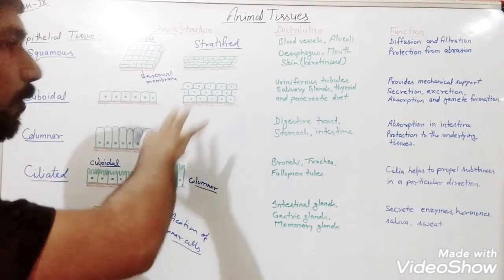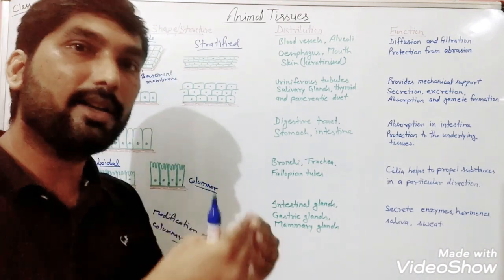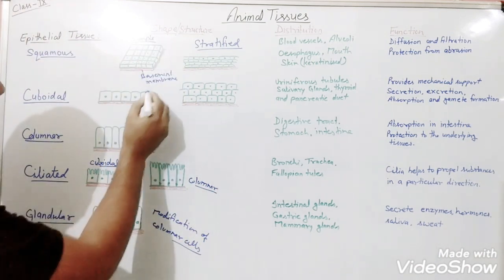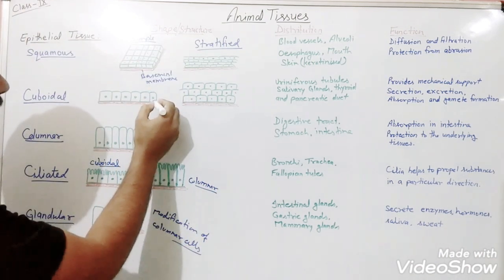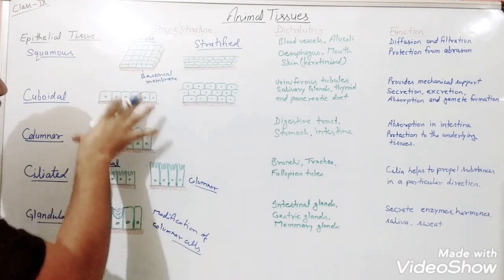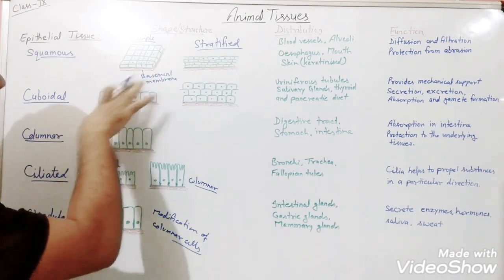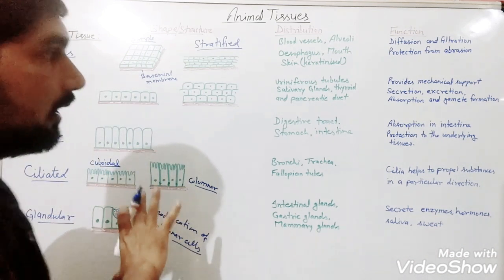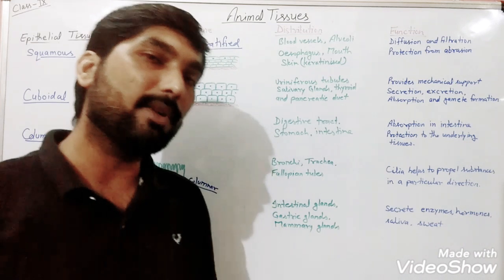And all of their quality is that their one end is going to be free, and you can see each of them, one end is free and the other end is what, attached with the basement membrane. So one surface will be free in all these epithelial tissues. So these are the specific features of these epithelial tissue.